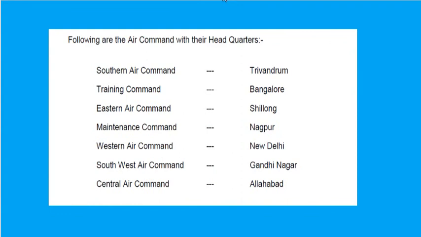Now let us check the headquarters of every command. This is very important from the examination point of view, as well as for your SSB. Definitely you can expect some questions. Southern Air Command is located in Trivandrum. Training Command, located in which place? Bangalore.